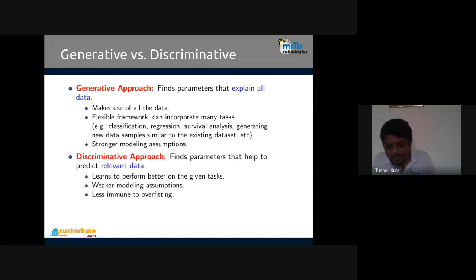The concept of overfitting is like when you build a predictive model, and it performs better on the training data. I apply training data and it performs perfectly. But when you apply the testing data, its performance decreases drastically. For example, on training data our accuracy is 98% and on testing data it is 70%. This is called overfitting. So the discriminative approach doesn't have this kind of overfitting concern, because the probabilities are based on the conditions.